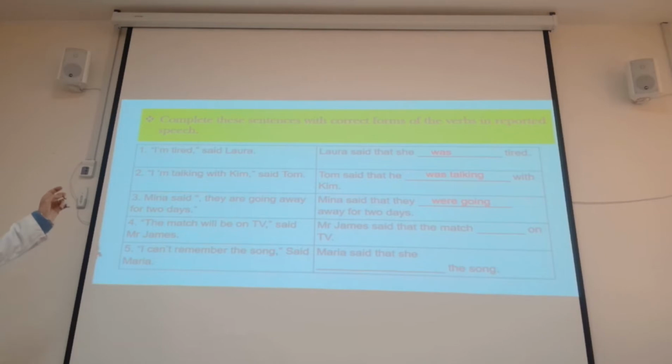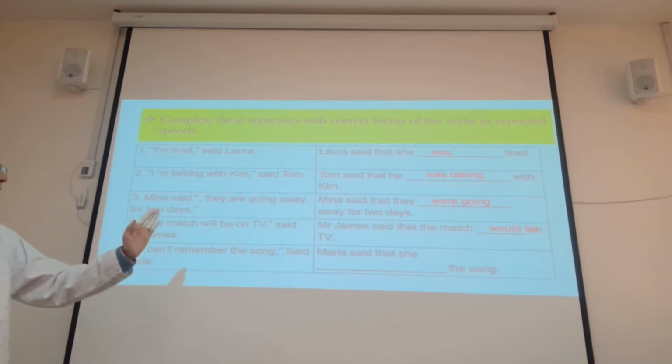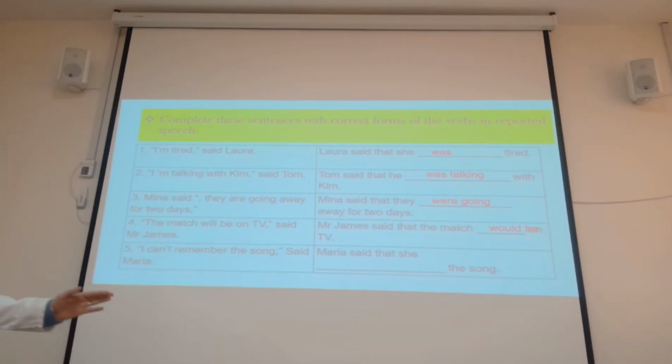"They are going away for 2 days," said Mina. Mina said that they were going away for 2 days. As we said, is going to changes to was or were going to. "The match will be on TV," said Mr. James. Mr. James said that the match would be on TV. So will changes to would. "I can't remember the song," said Maria. Maria said that she couldn't remember the song.